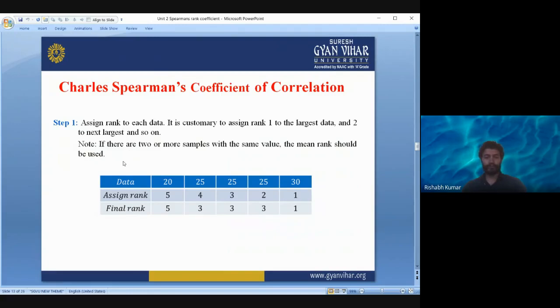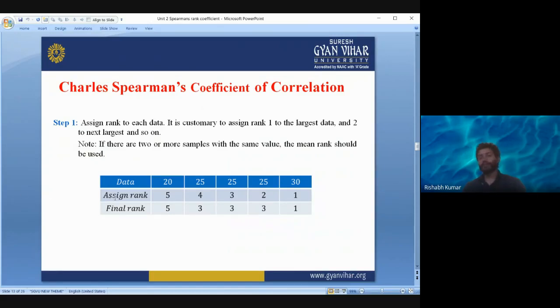Okay, so note that if there are two or more samples with the same value, the mean rank should be used. Suppose you now got two values having the same data points or same measurement, then what rank will you give? Because there is a tie, which rank will you give the two? You will give them the average of the ranks.